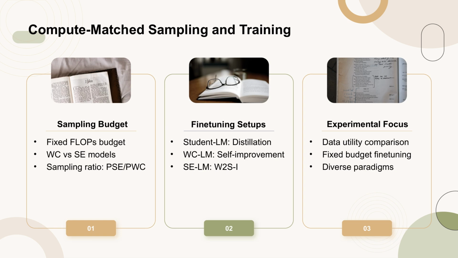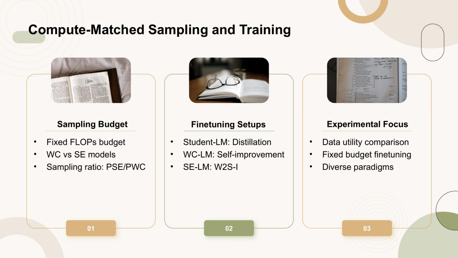In this section, we discuss the concept of compute-matched sampling and training. At a fixed computational budget, we can either generate more samples from a weaker but cheaper model or fewer samples from a stronger but more expensive model. The sampling ratio between these models is determined by the ratio of their parameters. We explore three fine-tuning setups: Student-LM, which uses knowledge distillation, WC-LM, which focuses on self-improvement, and SE-LM, which introduces a new paradigm called weak-to-strong improvement.